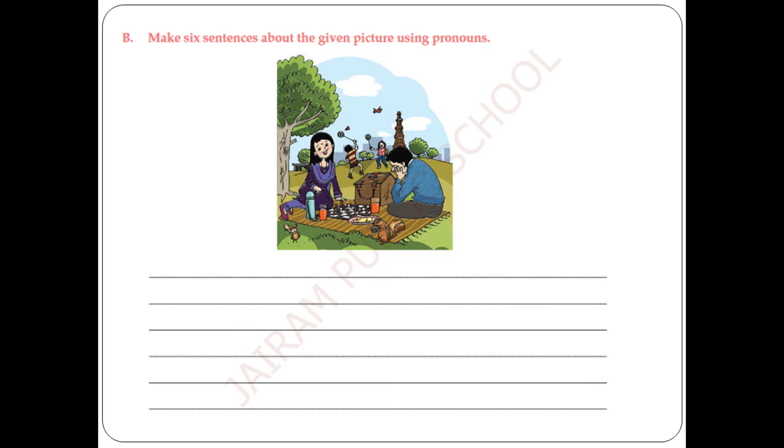My dear children, now it's your time. Now you use this picture. You see and describe this picture with your pronouns. For example, mom and dad are sitting on a mat. They are playing chess. Here is a clue for you, my dear children. They are playing chess. Here, what is a pronoun? I used they. Likewise, will you try your best?